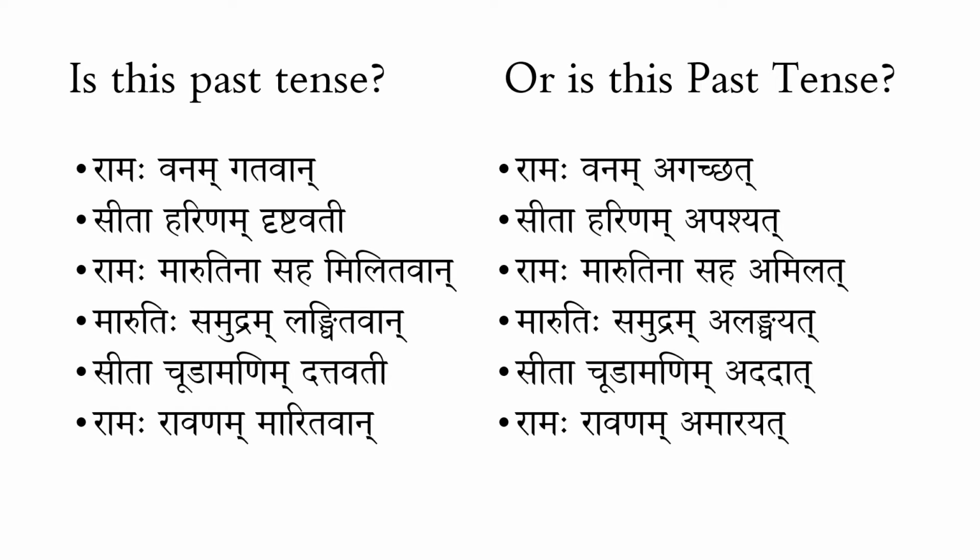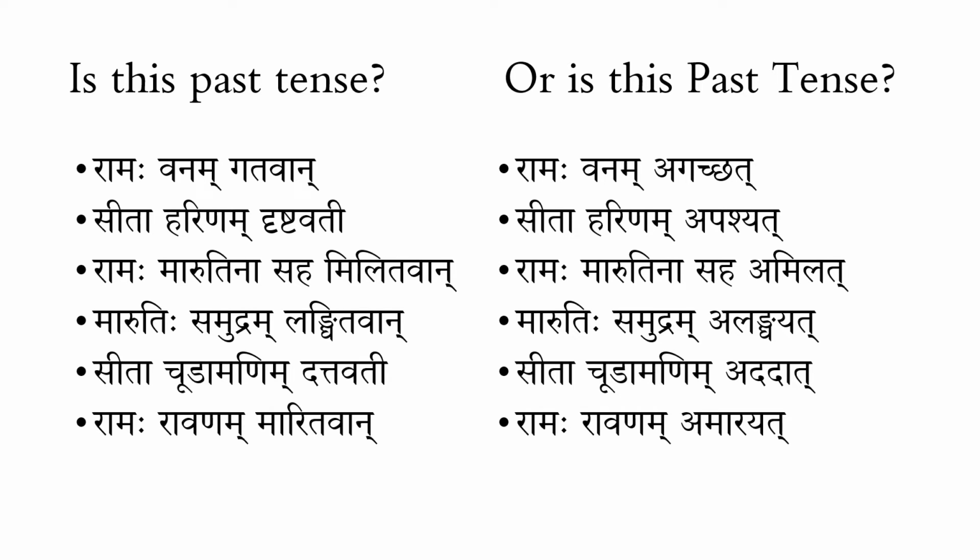For example, on the left side it says Ramaha vanam gatavan, and the same sentence here is written as Ramaha vanam agachat. So agachat here is the lang lakara form of the dhatu gam, and the second sentence here is Sita harinam apashyat. So apashyat is the lang lakara form of the dhatu drush. Which means Sita saw a deer. Next one is Ramaha Maritina saha amilat. So Rama met with Maruti.